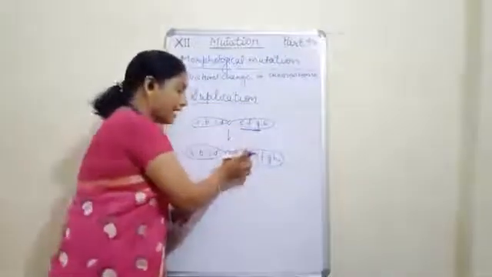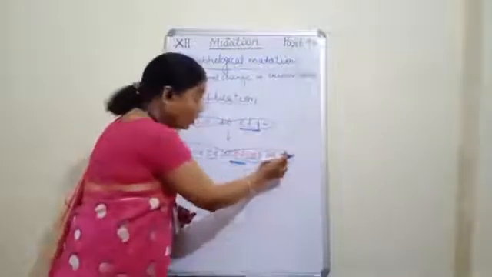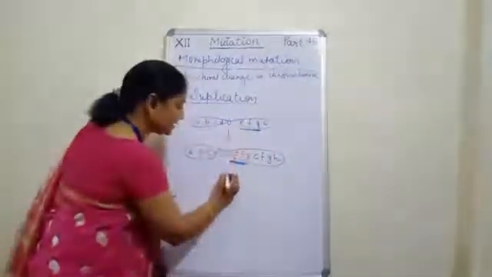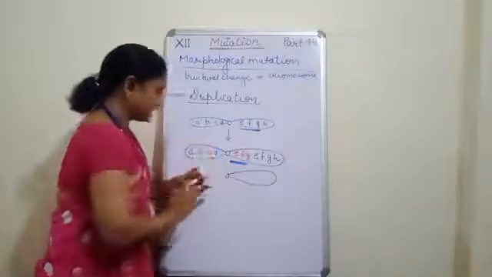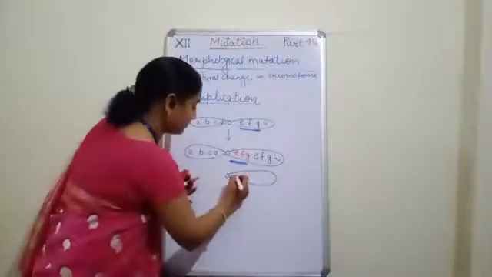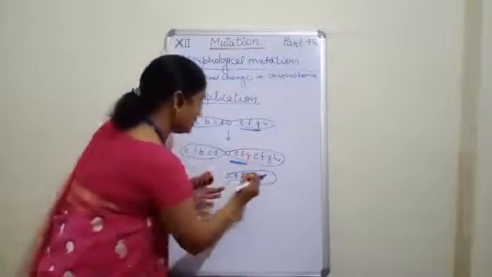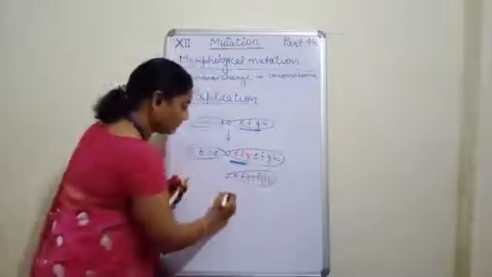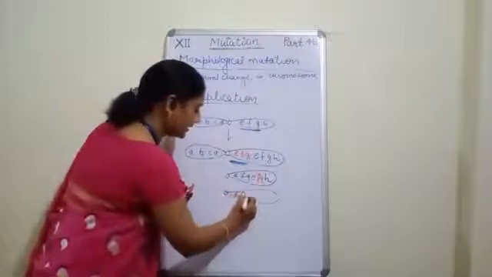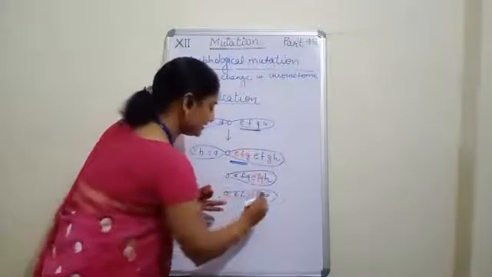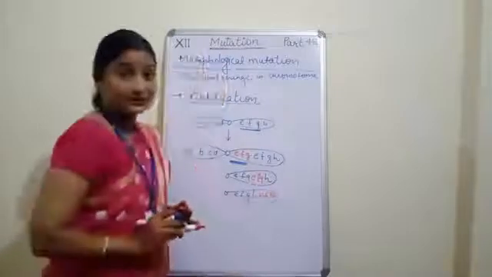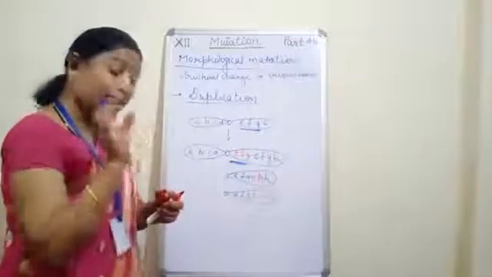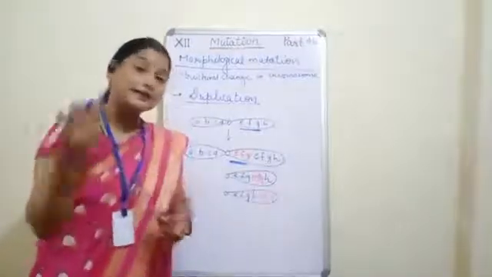It may be added either at the end or in the middle also. Clear? What I mean to say is we can have E, F, G, then E, F, G and then H. Or we may have E, F, G, H, then E, F and G. So this is the meaning of duplication, that is, a piece of chromosome gets doubled.